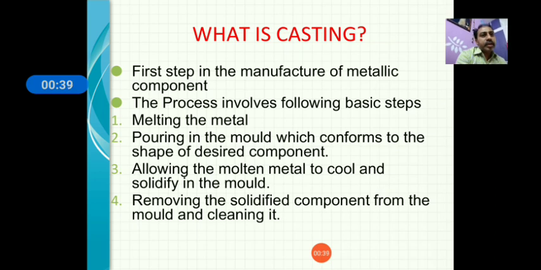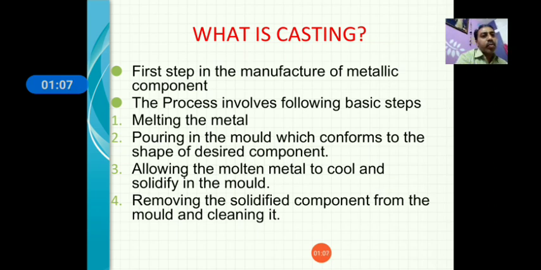So what is casting? Casting is the first step in the manufacturing of a metallic component, and the process involves the following basic steps. First is melting the metal. In this step you have to melt the metal in a furnace. After a certain temperature it can be melted. Then the molten metal can be poured into the mold.